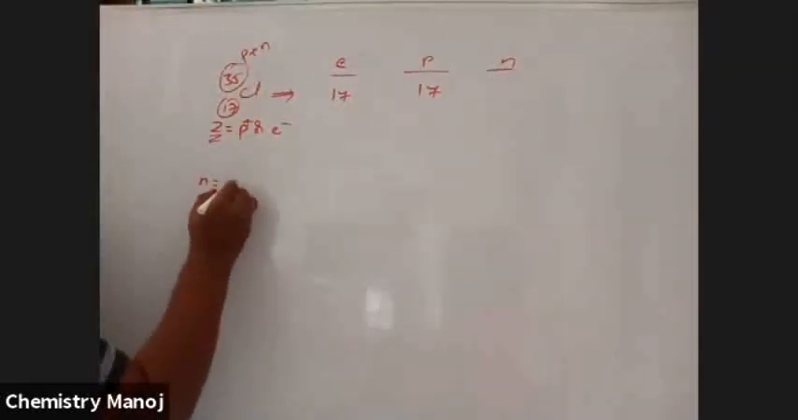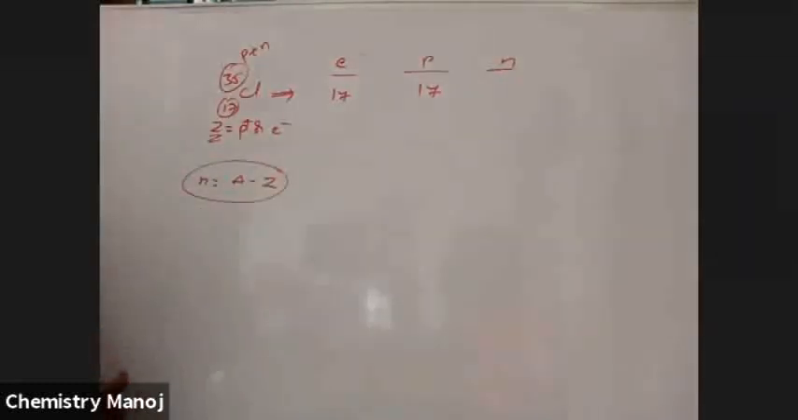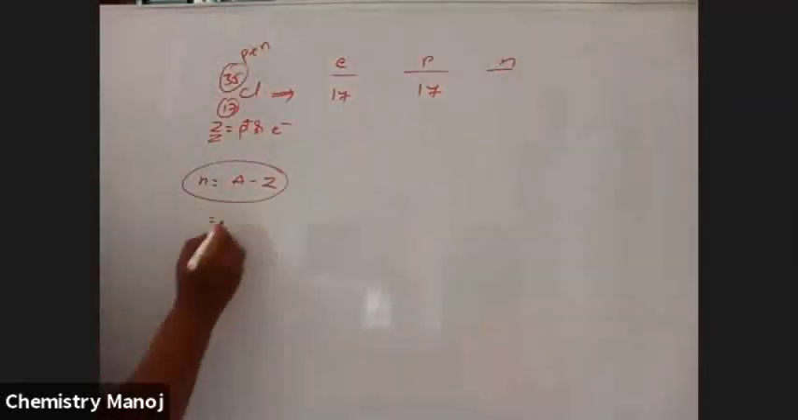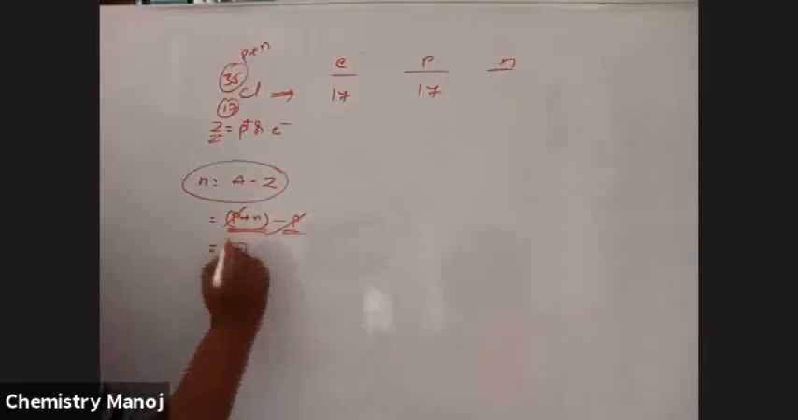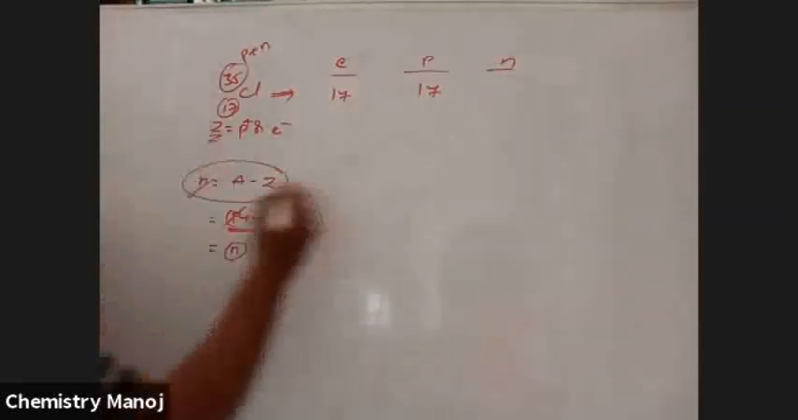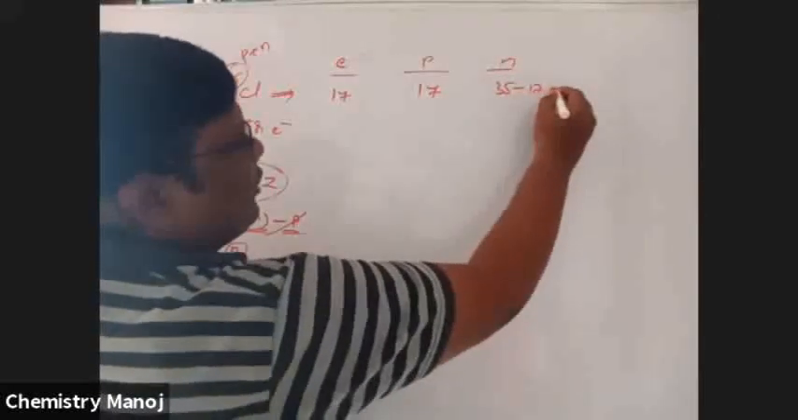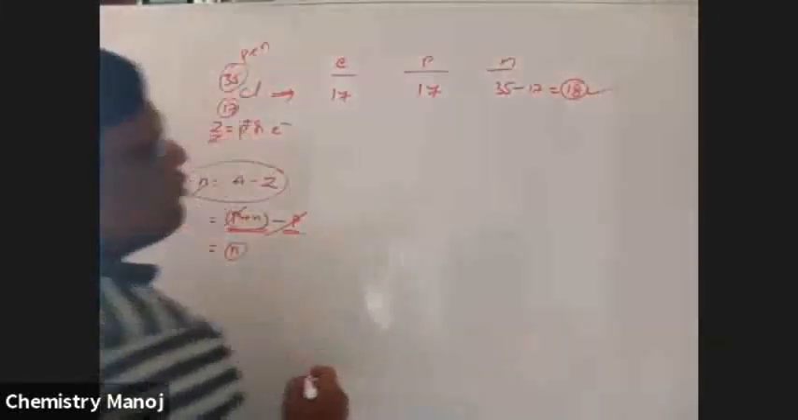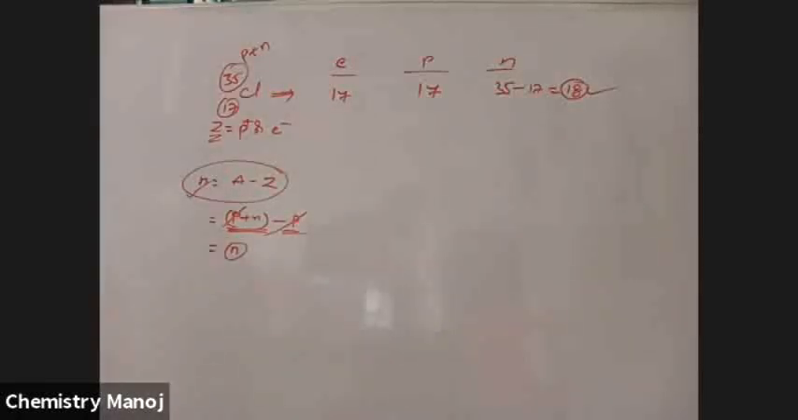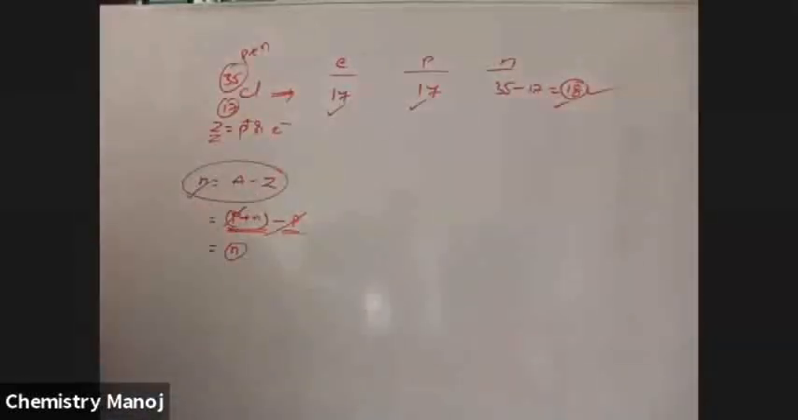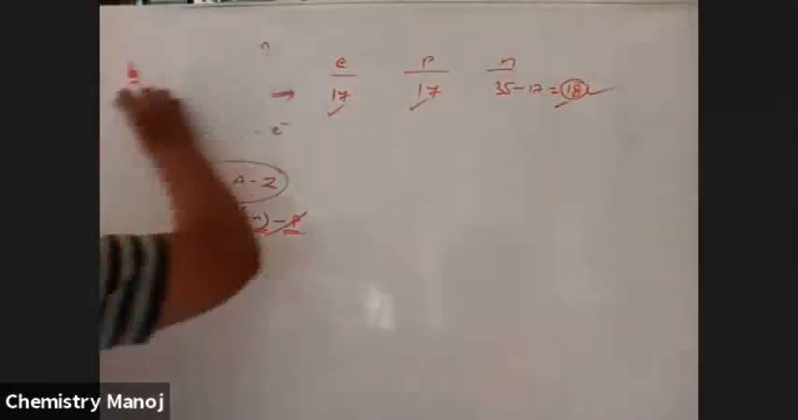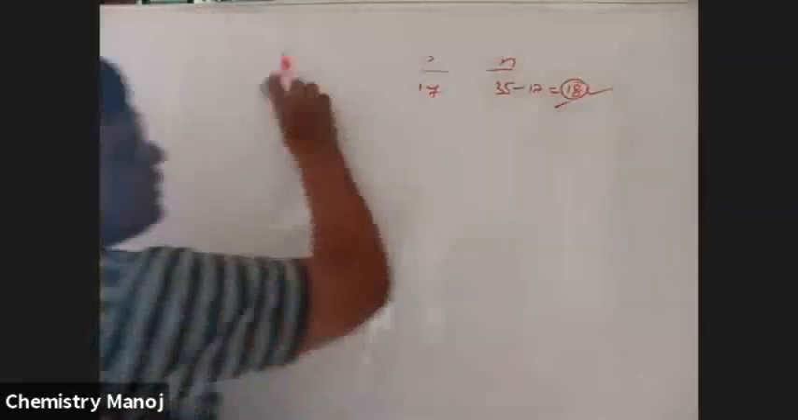Already protons is equal to this much. Therefore, number of neutrons is equal to A minus Z, because A is protons plus neutrons and Z is equal to protons. A is 35 minus 17, which is equal to 18. So 18 neutrons. Therefore, number of electrons 17, number of protons 17, number of neutrons 18. Okay. Based on this, I am giving a problem. Please solve this.